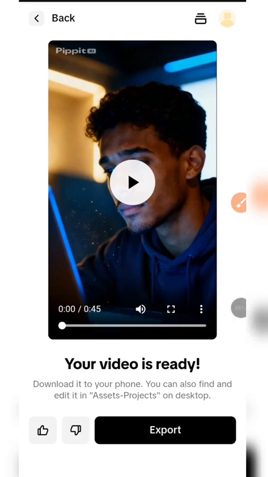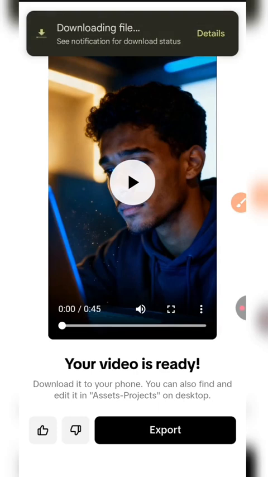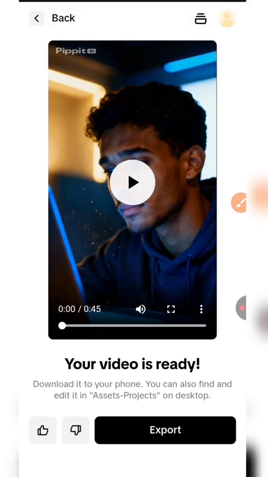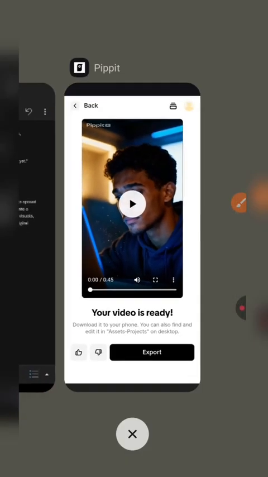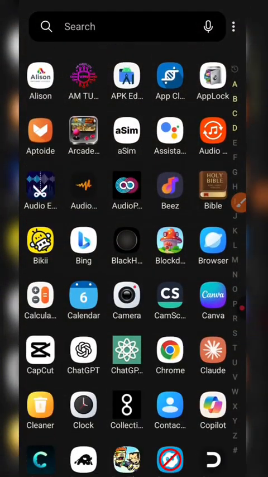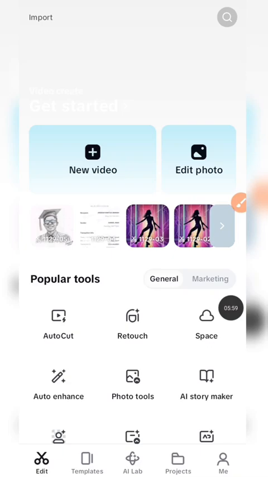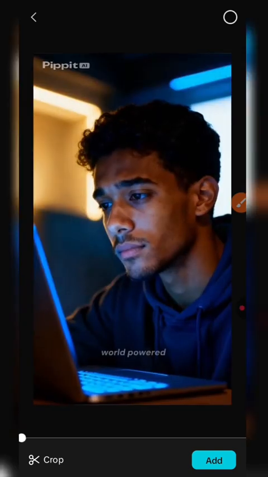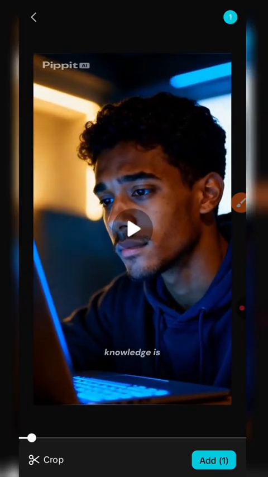I really loved that ad, but I did not like the music. So head over to download it and let's go to the next step, showing you how to change the music if you don't like it. Let's go. So once it's downloaded, we head over to our home screen and then open CapCut. This is crucial for the next step, how to change the music. You import the video into CapCut and then follow what you see on my screen.